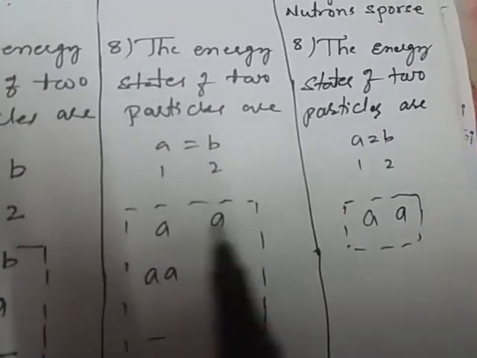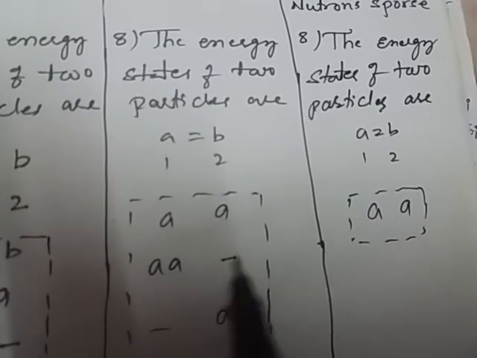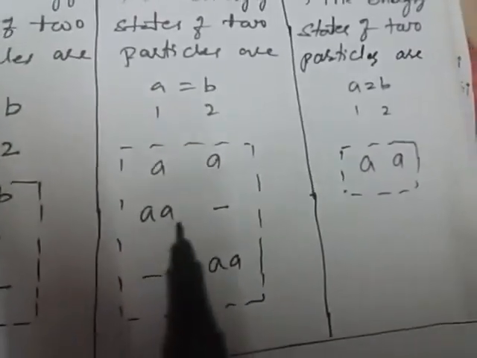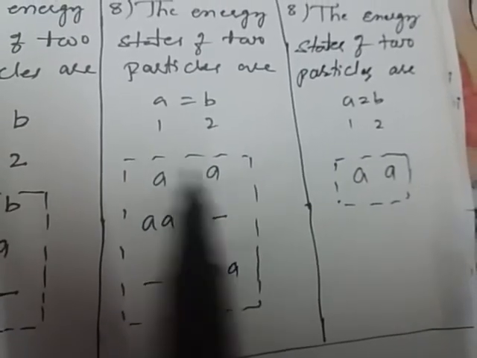That's why we can take AA dash or dash AA. These are indistinguishable particles; we cannot identify or recognize them here. And third, for the energy state of two particles where A equals B, we can write A only.